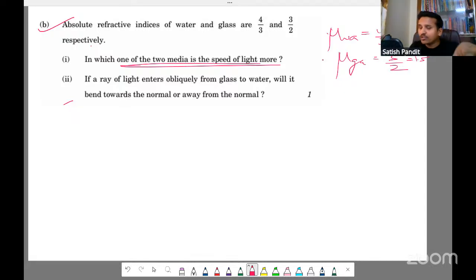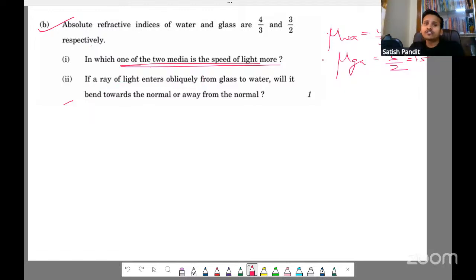If you want, you can write the reason also, because the refractive index of water is less as compared to glass. Okay. Next, if the ray of light enters obliquely, which means inclined at some angle. Obliquely means at some angle.